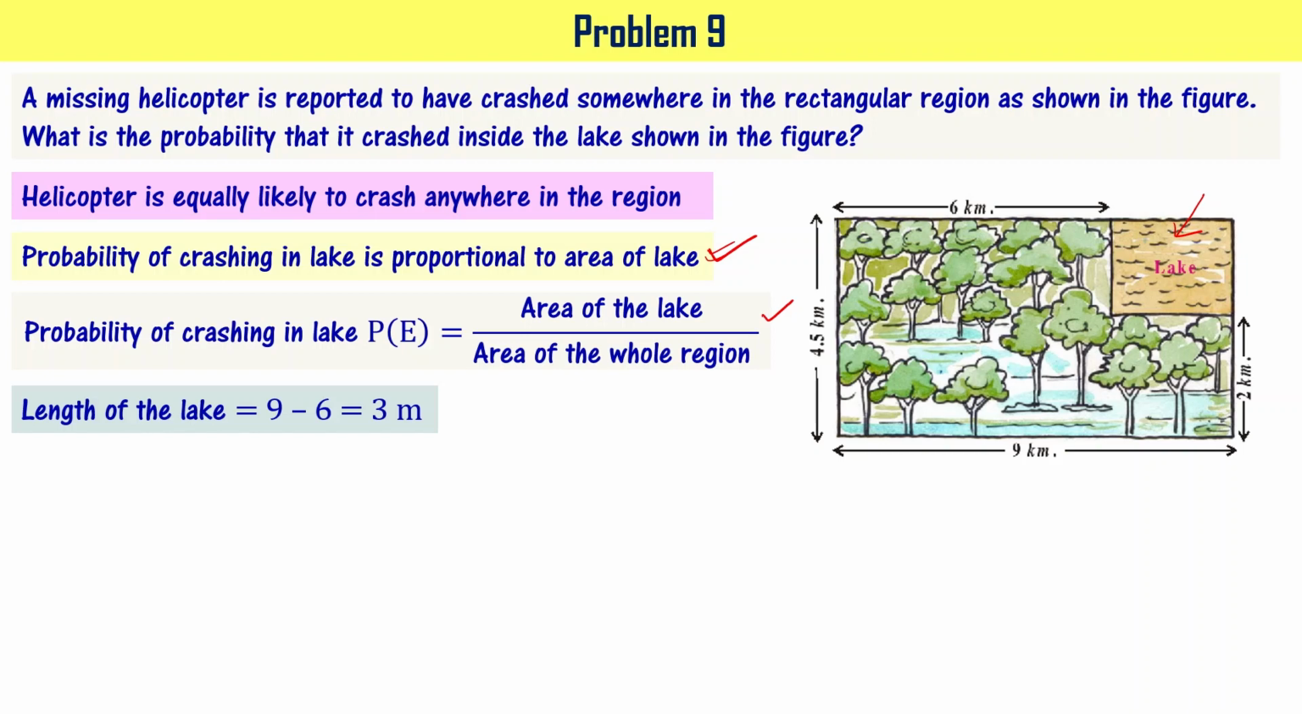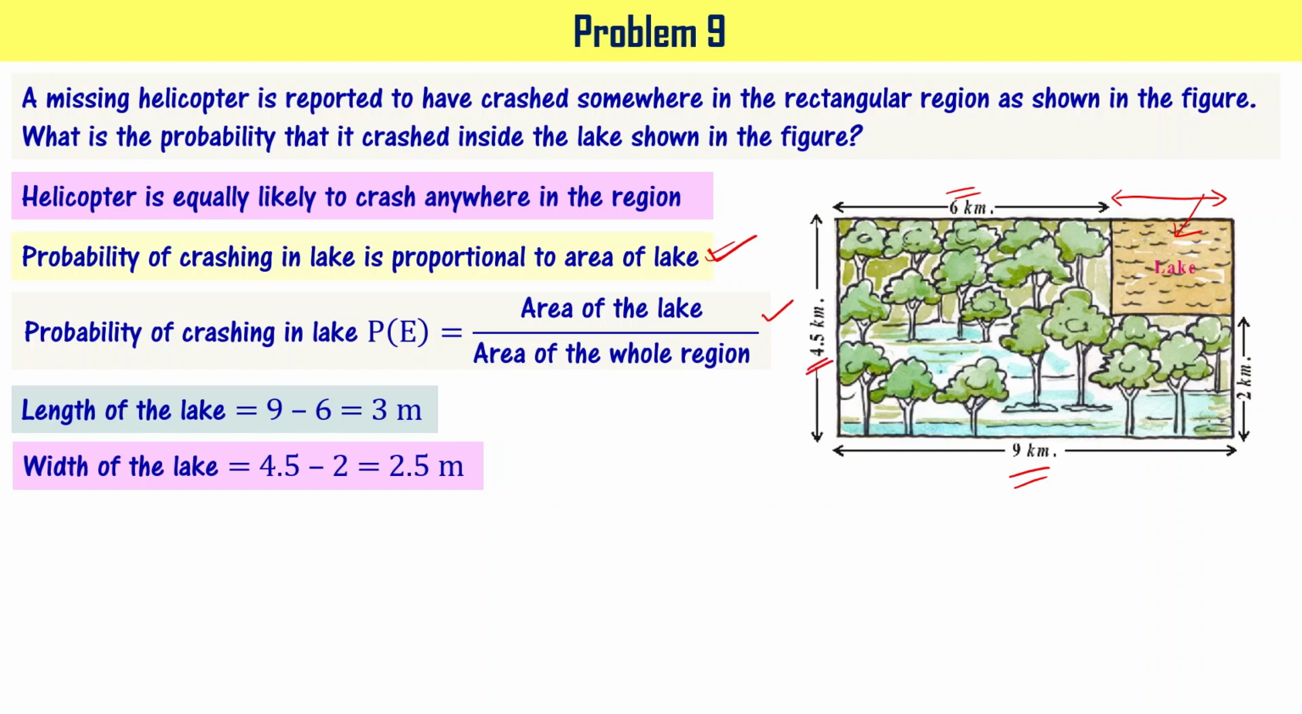Length of the lake is 9 kilometers minus 6 kilometers. That is what is your length of the lake, right? And the width of the lake is 4.5 kilometers minus 2 kilometers. That is your, right? This is 2.5. This is 3.